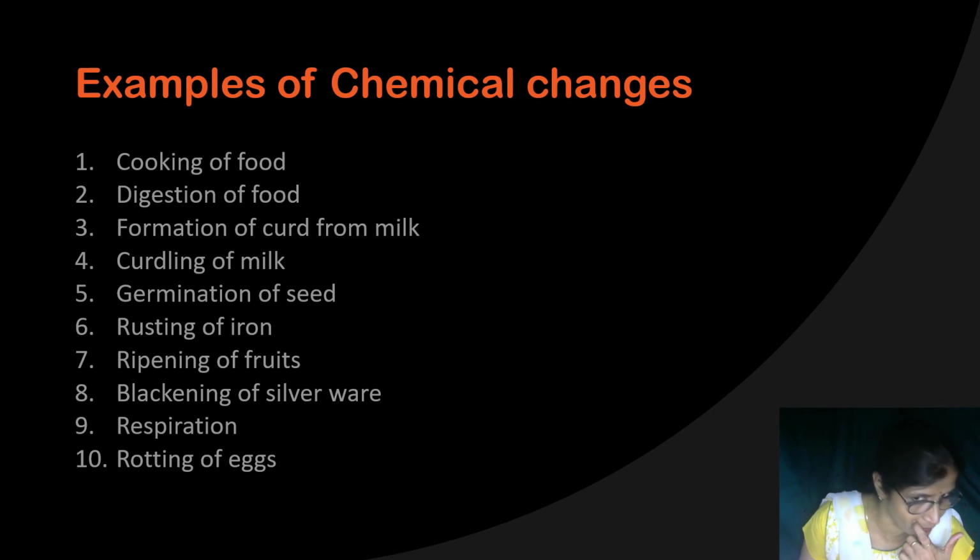So a layer of silver sulfide is deposited on the surface of the silver article. I can remove it with a brush, or rub it nicely with a dry cloth, then that black layer can be removed. But actually you are removing the silver sulfide layer. Below that, the silver is again there. So that is about the blackening of silverware. So this is all about the examples related to the chemical changes.